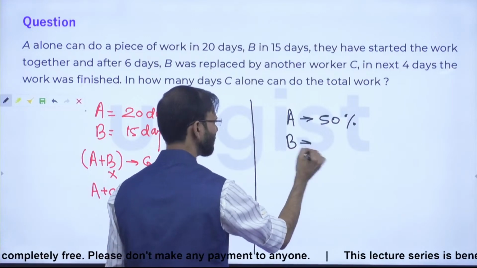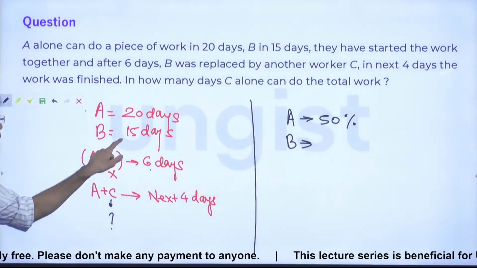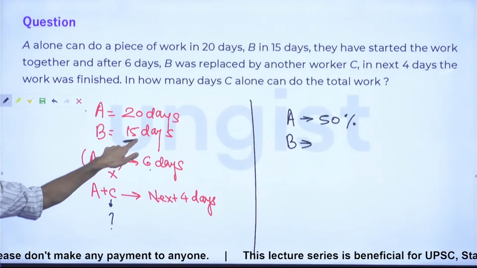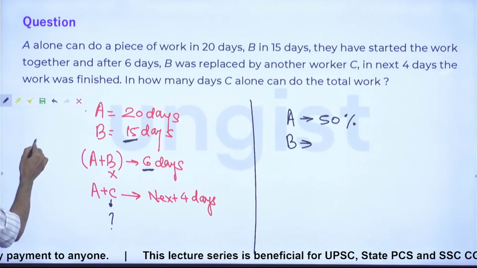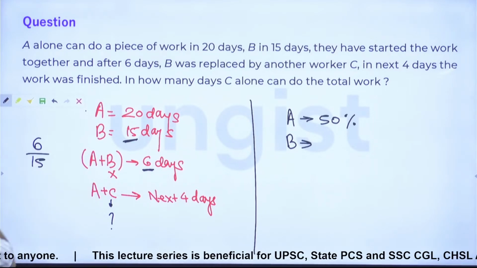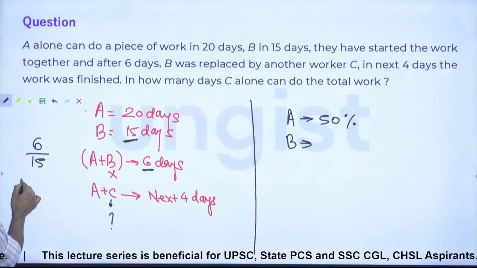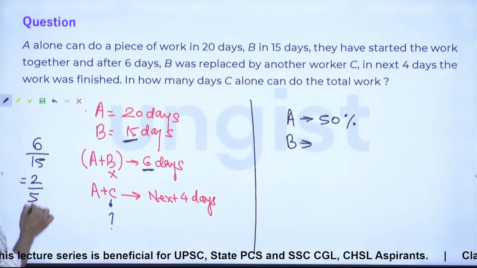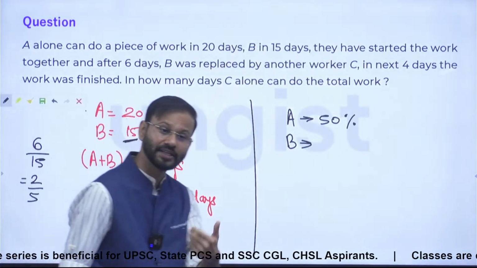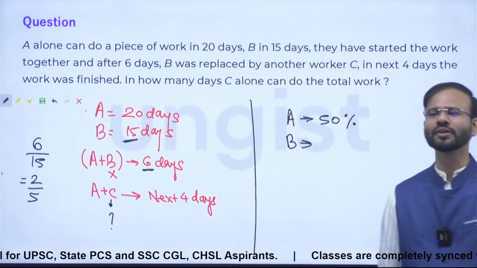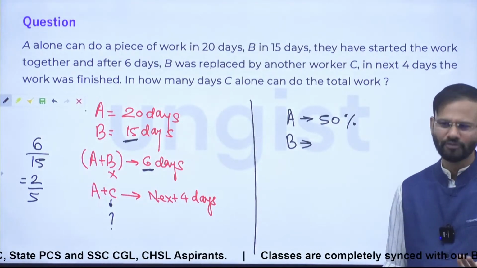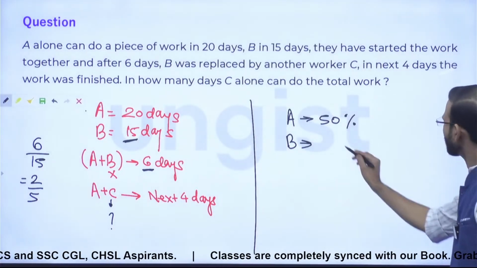Guys, what about B? B can do the entire work in 15 days. For 6 days he worked on it. It means 6 by 15 work he has performed. 6 by 15 is what? 2 by 5. Guys, 2 by 5. 1 by 5 is what in terms of percentage? 1 by 5 is 20. 2 by 5 will be what? 40, double of that, right?